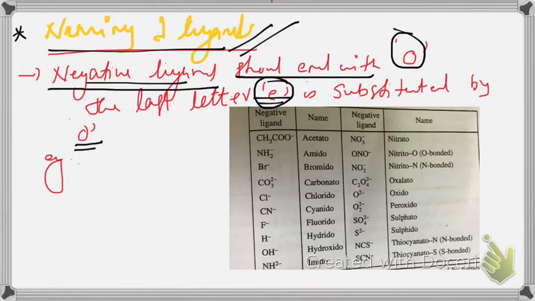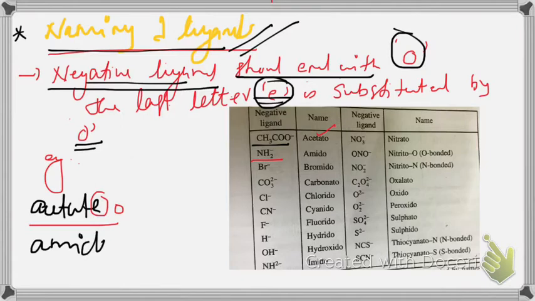Then naming is okay. First one is acetate. The last letter E can be substituted by O. Then it becomes acetato. NH2-, that is amide.